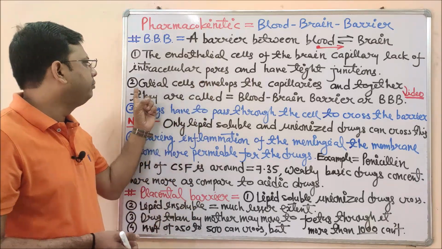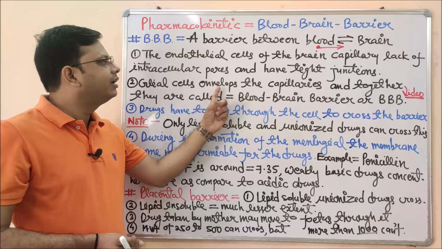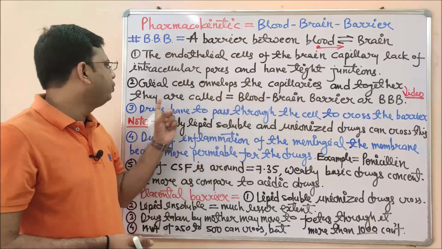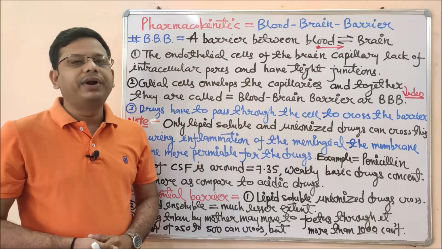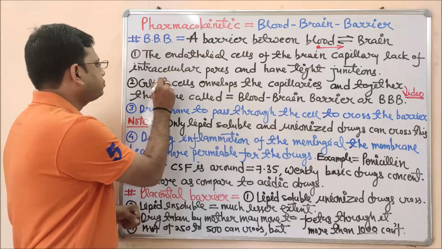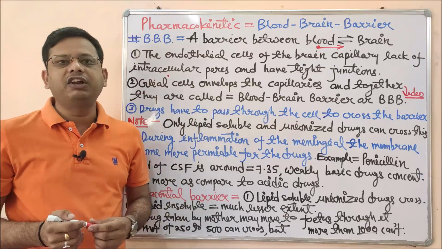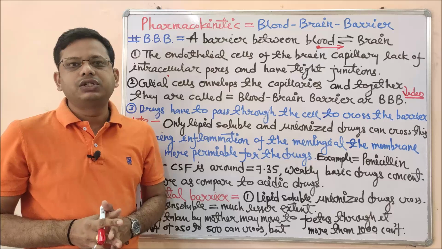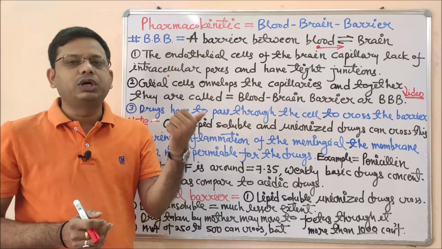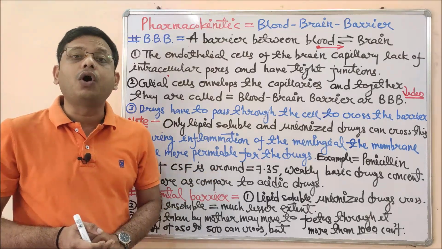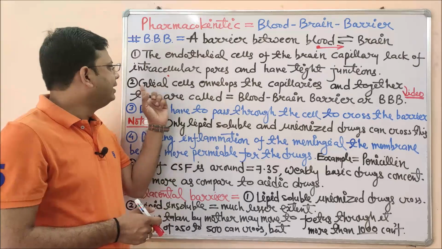This is an important parameter: glial cells envelop the capillary, and together they are called the blood-brain barrier. Now this is the important one. What is the meaning of glial cell envelope? In the nervous system, either central or peripheral, there are non-nervous tissues. These are called glial cells.